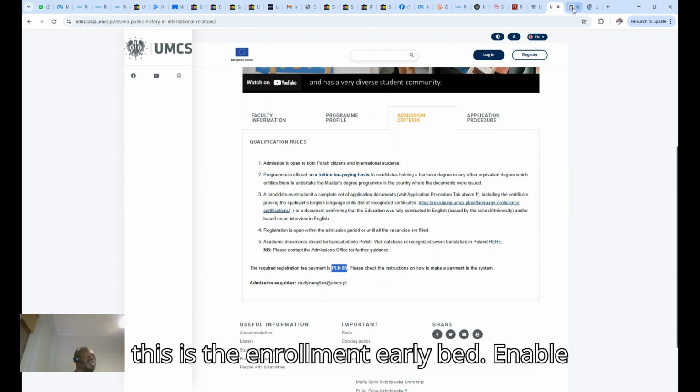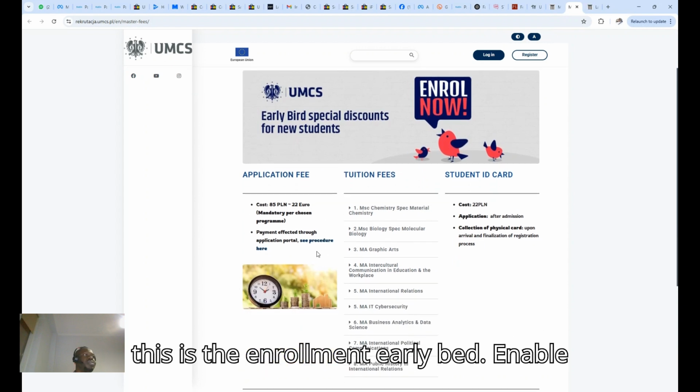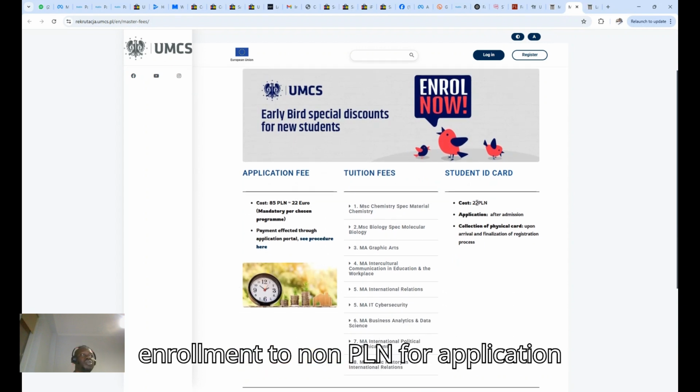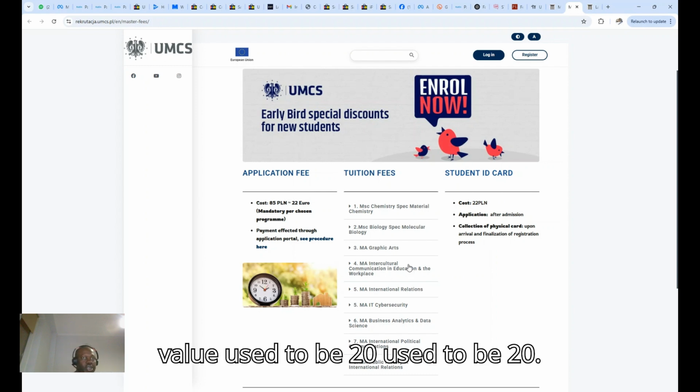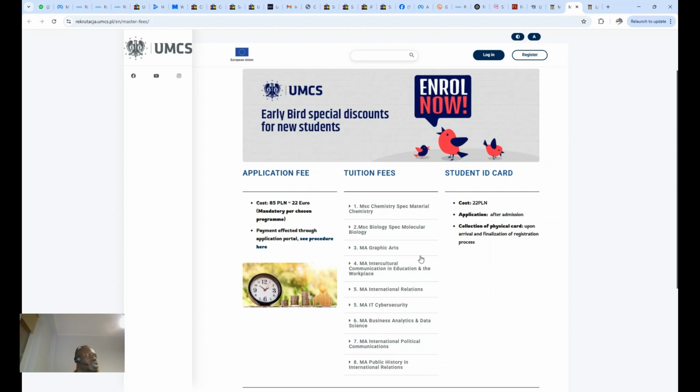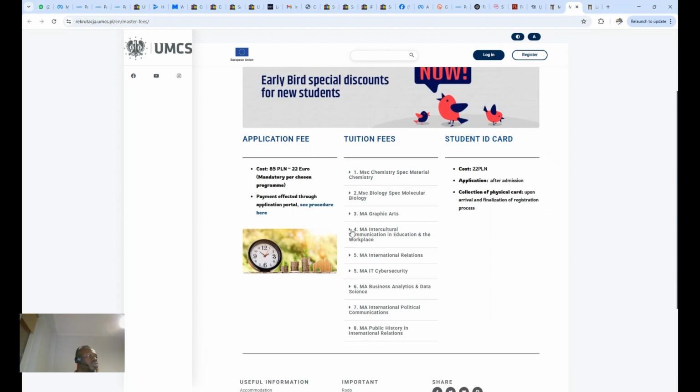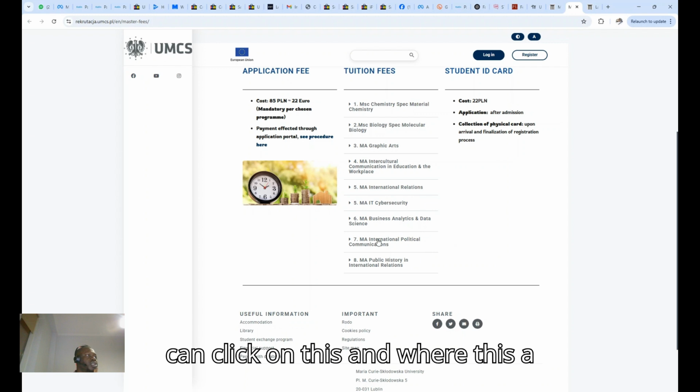So this is the early bird enrollment for non-PLN, application fee of 23 euro. So that has gotten a higher value. It used to be 20. So you can click on this.